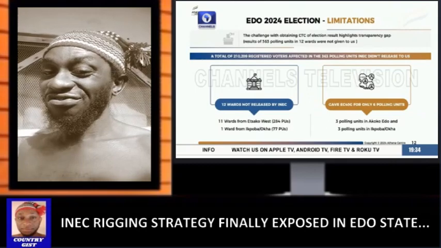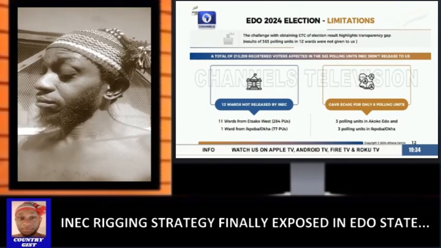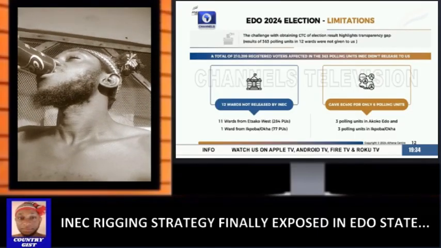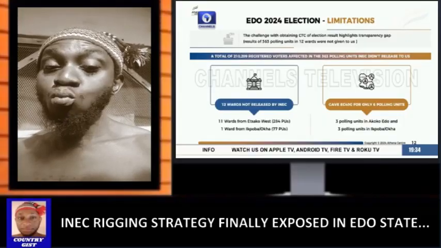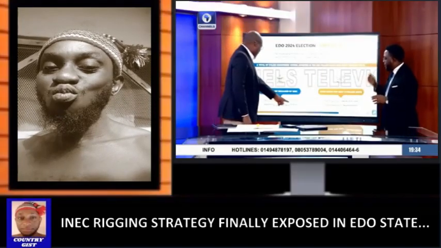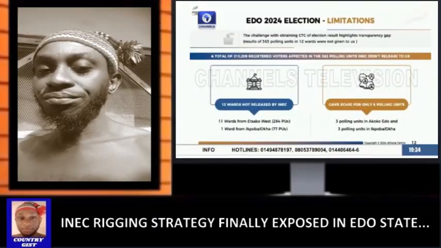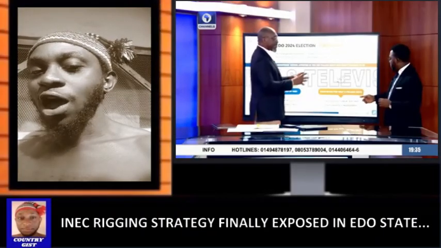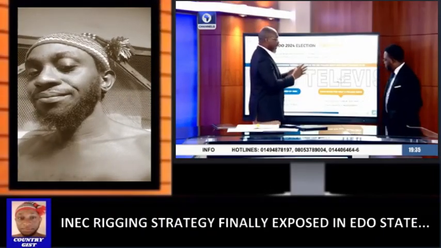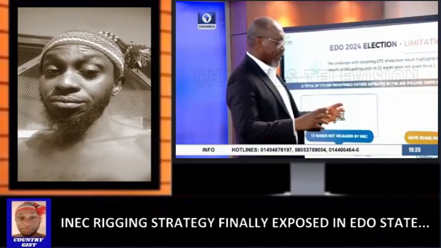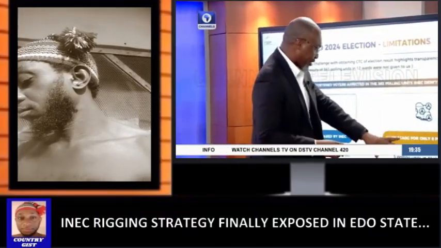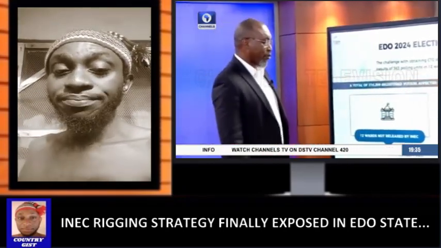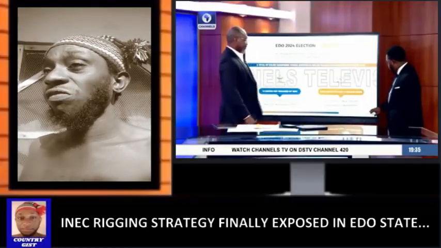So the idea right here is these 284, because some people might be wondering, 11 wards and you have 284 polling units. The polling unit is where you go to vote. That place where you have the cubicle and all that, that is a polling unit. And so you have all of these 284 in the 11 wards in Esako West, and 77 in one ward from Ipoboka. Now, so if you look at this, you said they gave EC40G. EC40G is the form that shows cancelled elections where elections did not hold. So INEC only gave us 6 polling units in the EC40G, but there were more polling units that were cancelled. So 3 polling units in Akoko and 3 polling units in Ipoboka. Yes. So that's what you have.